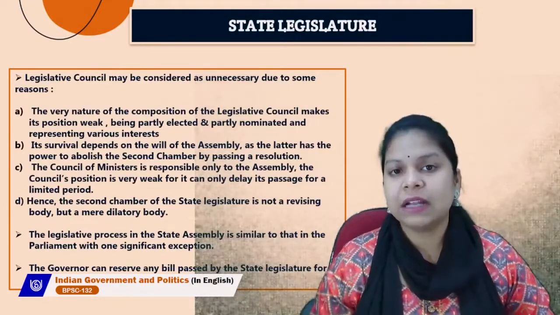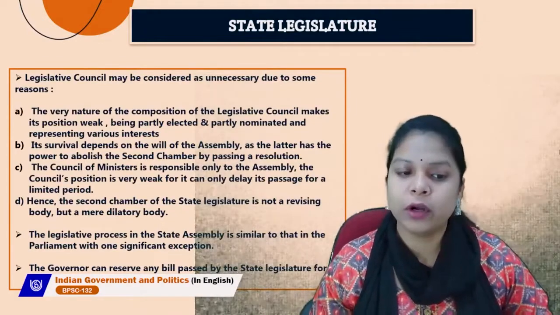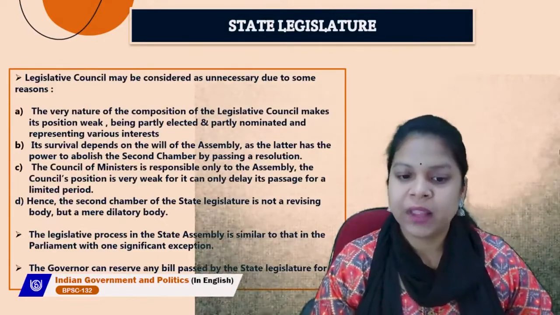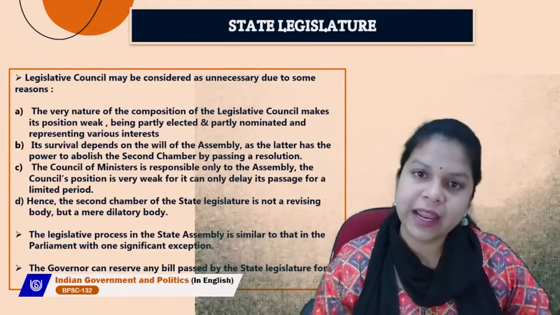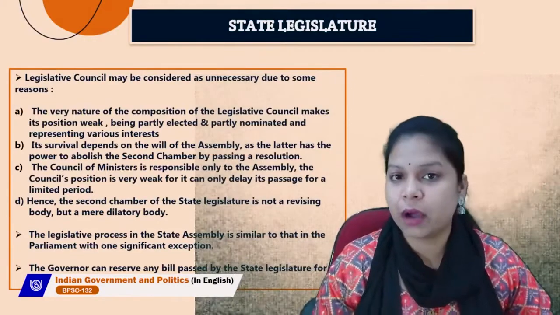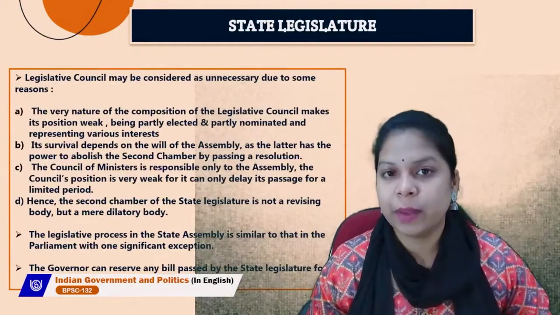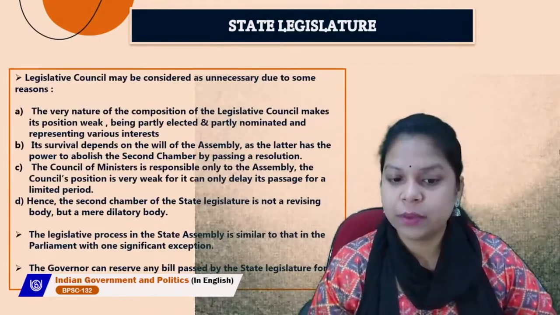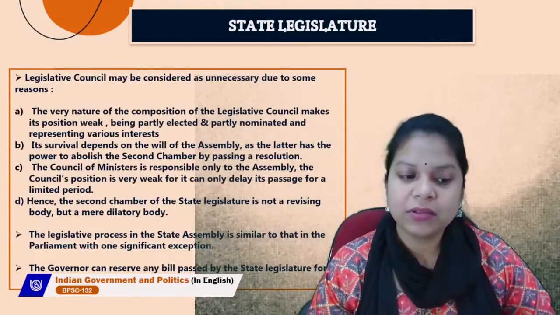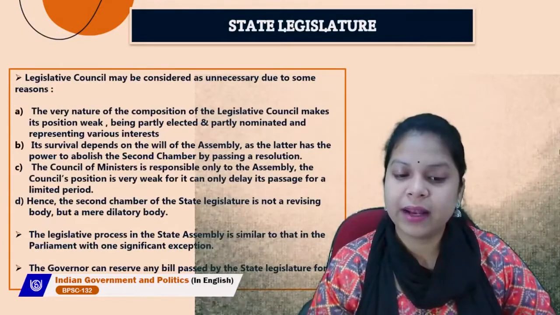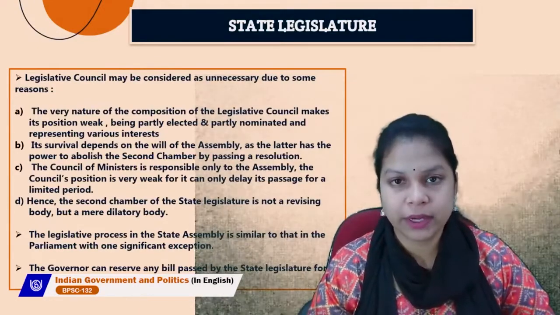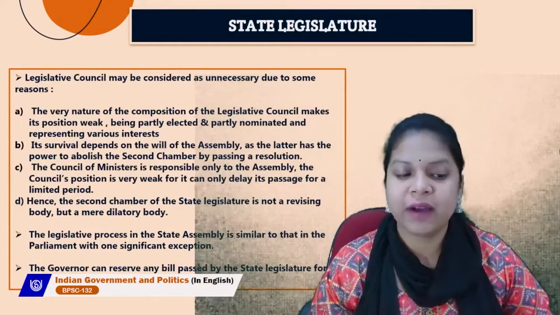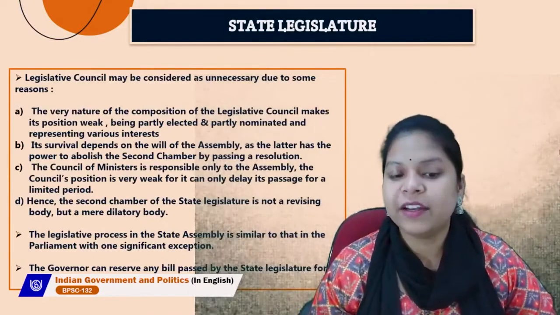So, if a state legislative assembly wants to abolish the second chamber, that is the legislative council, it can pass a resolution. So, the fate of the legislative council remains in the hands of the members of the legislative assembly. The council of ministers is responsible only to the assembly. The council's position is very weak, for it can only delay the passage of a bill for a limited period. Hence, the second chamber of the state legislature is not a revising body but a mere dilatory body.